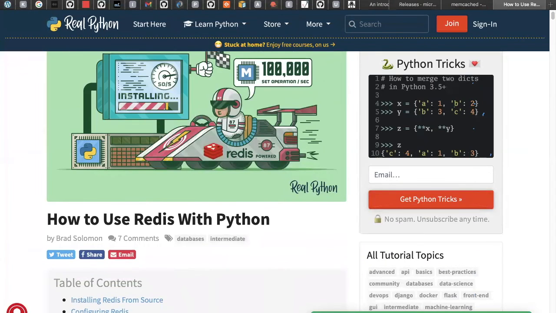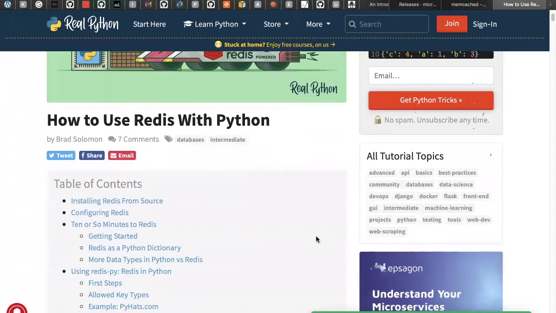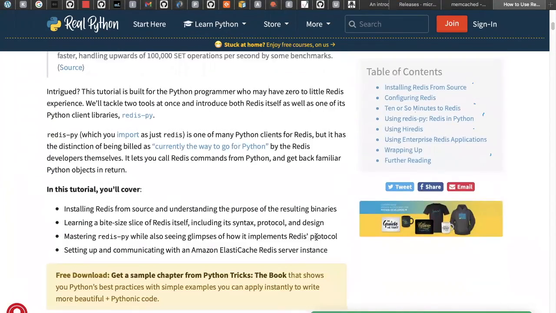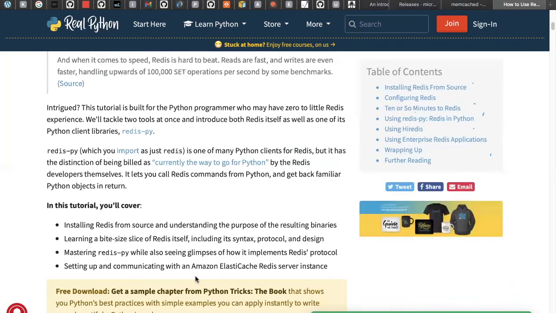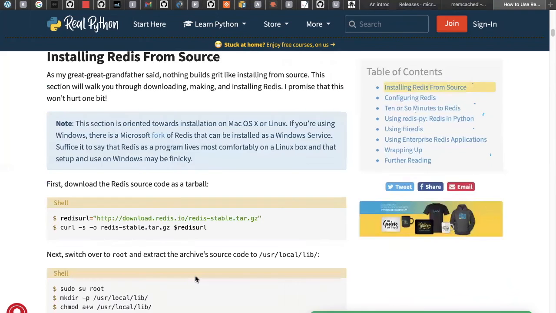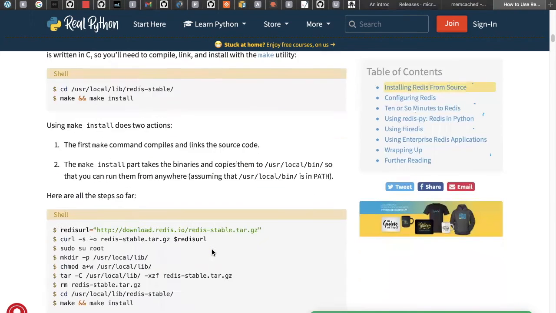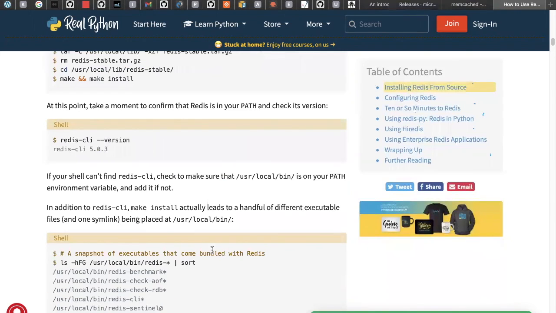Here, this is a very good Real Python, I think. So I suggested this website to many people, but this content is really good. And they explained how to pronounce this Redis. Many people pronounce it in different ways, and that's up to you. And we can see this, how to install Redis from the source. Guys, anyway, I'm going to give this one.